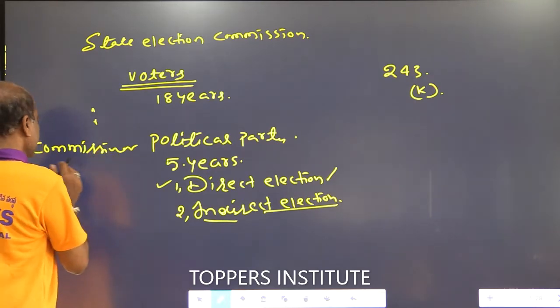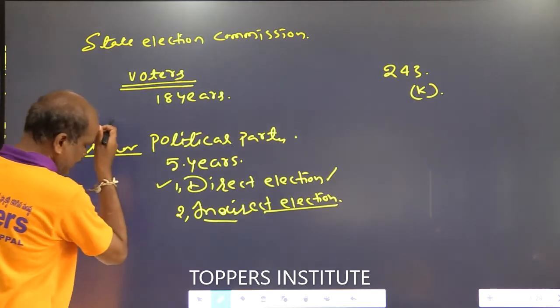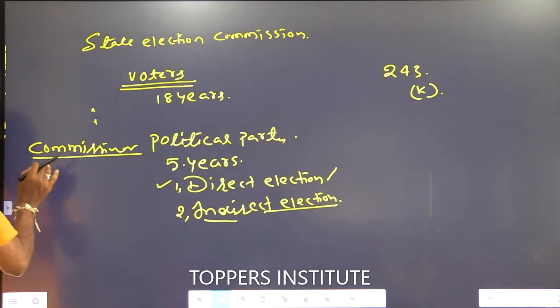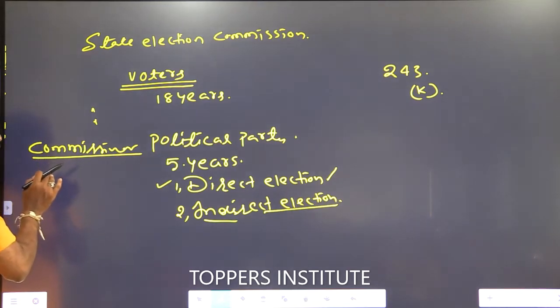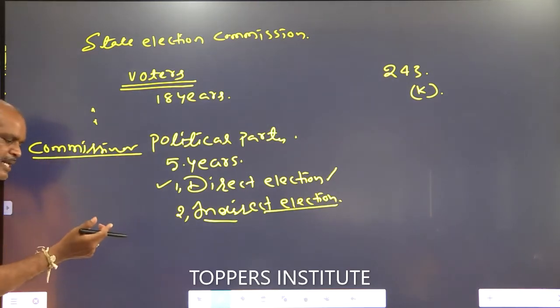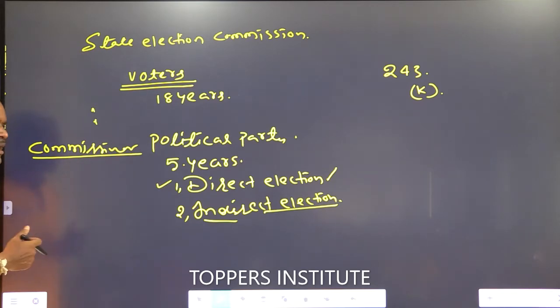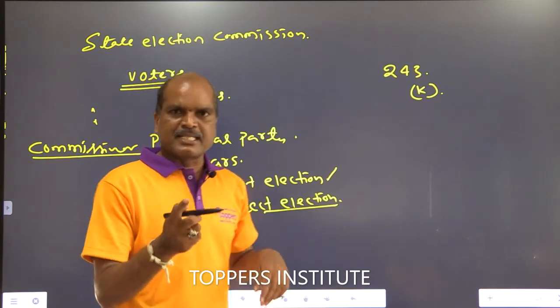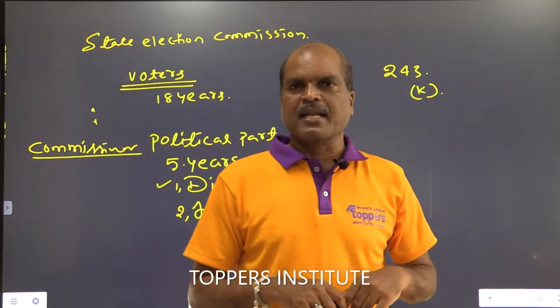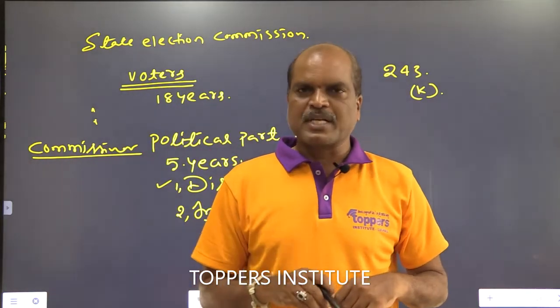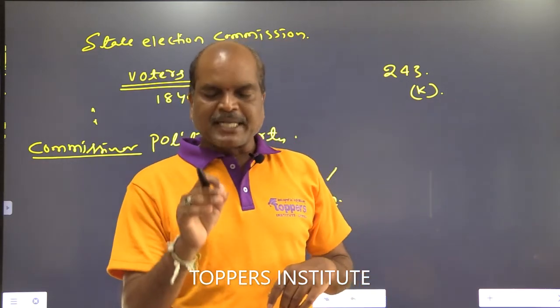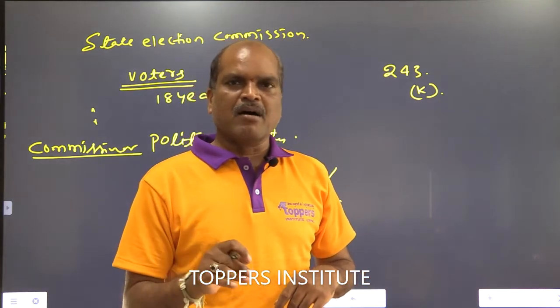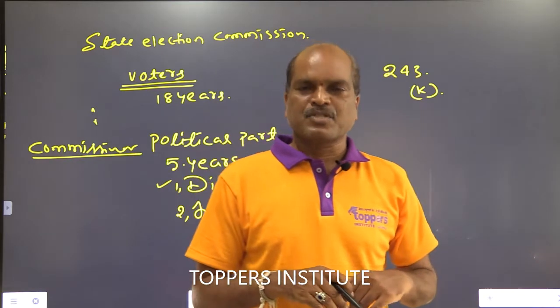We call them the commissioner. The commissioner arranges the municipal meeting. The chairman presides over the municipal council meeting. The meeting is arranged by the municipal commissioner and presided over by the municipal chairman.